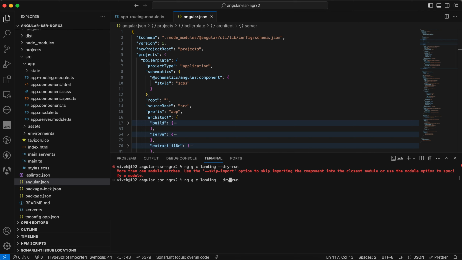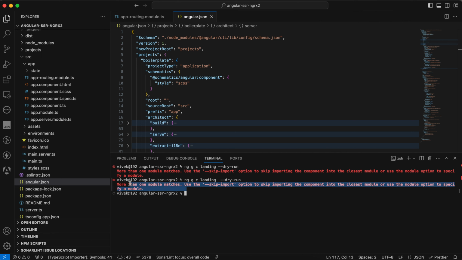we can use it just for checking how the command interprets in our file system. So when I use module, say module app, I mention it as app, and then I create the component. Before using the module argument, I will try to show you what this command generates.